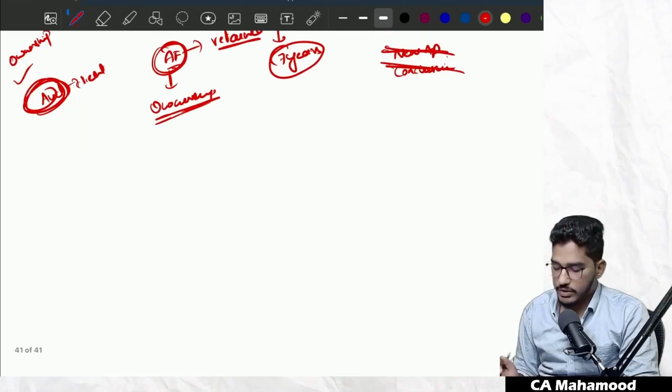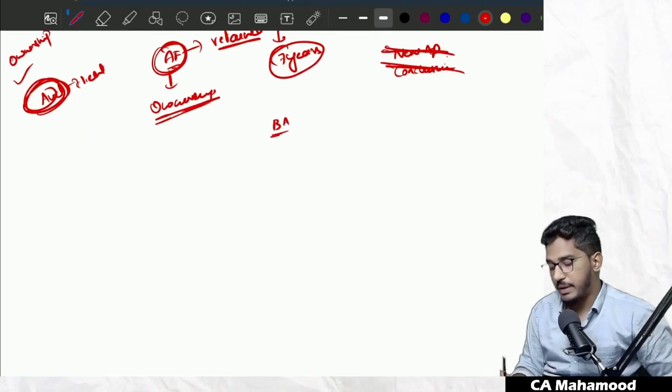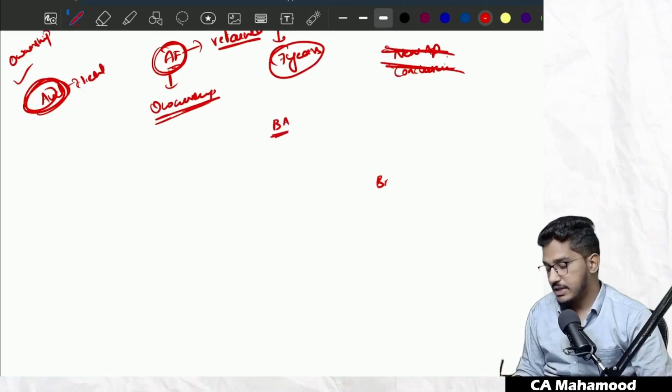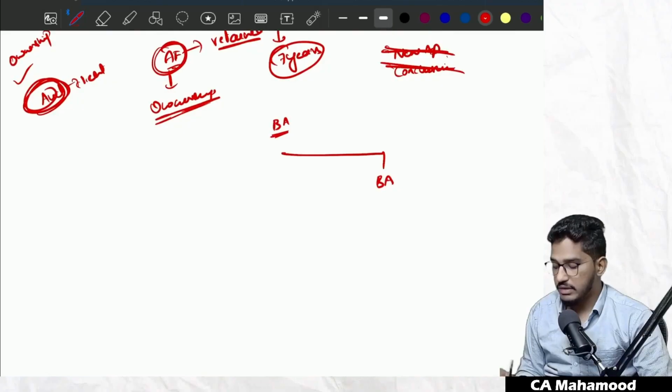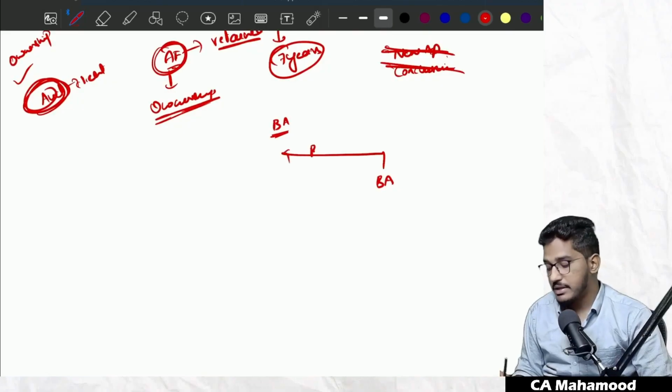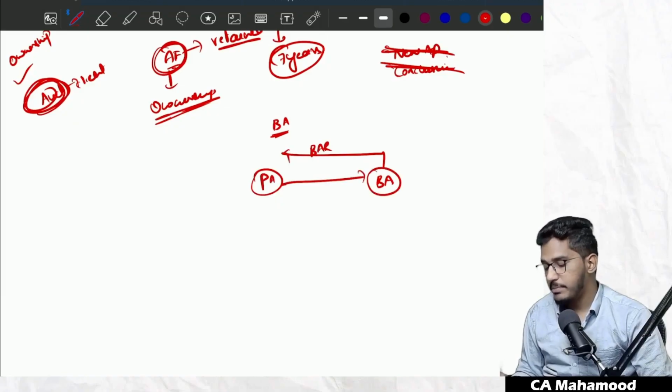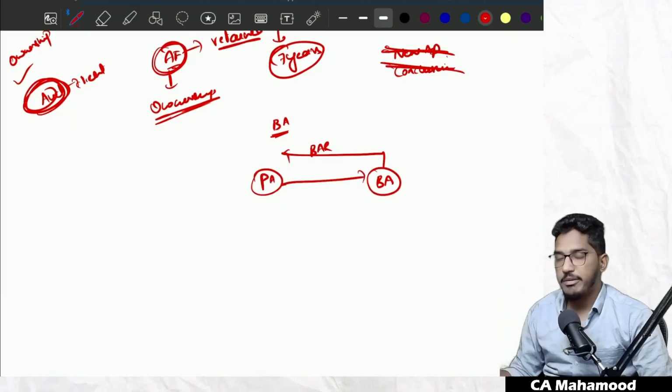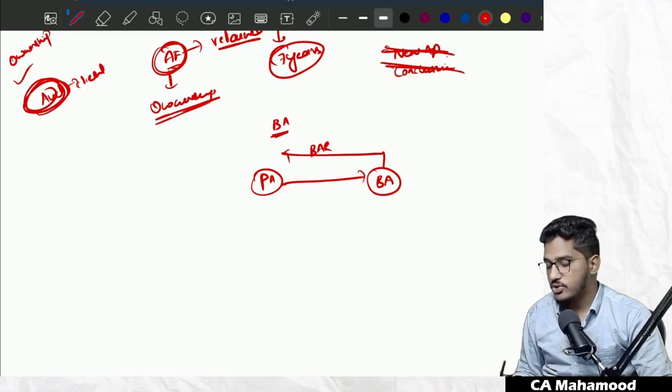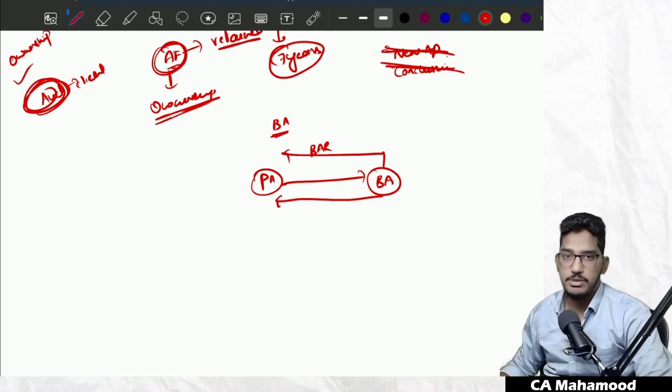Now I have one more question to ask you. Guys, I explained to you the concept of branch audit. Do you remember? In the case of branch audit, the branch auditor will complete the branch audit and submit his branch audit report to the principal auditor. Now, can the principal auditor demand the working papers of the branch auditor? Or if I put the question the other way around, is the branch auditor under an obligation to share copies of audit documentation with the principal auditor?